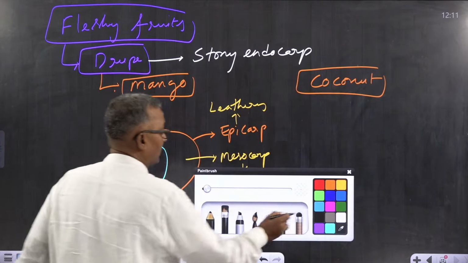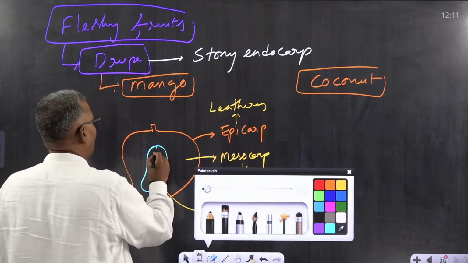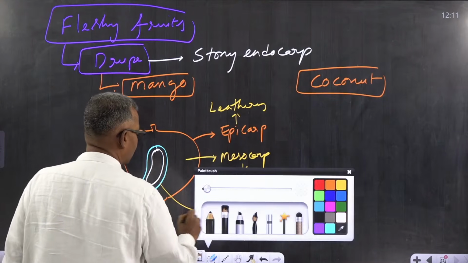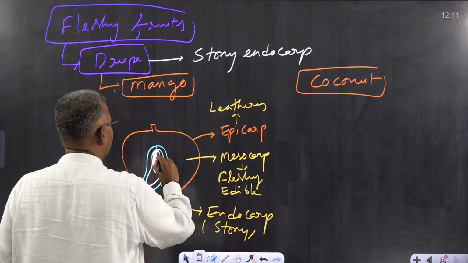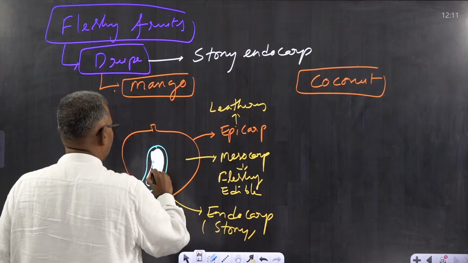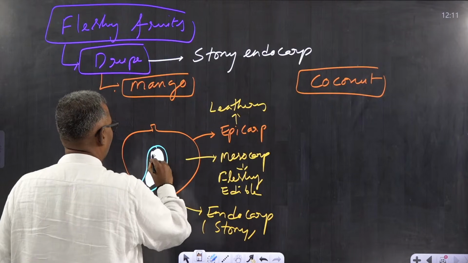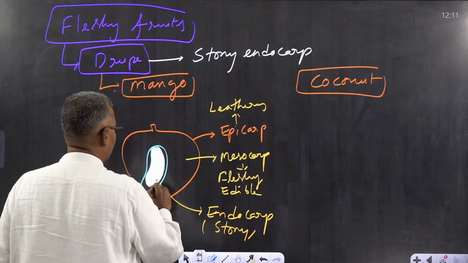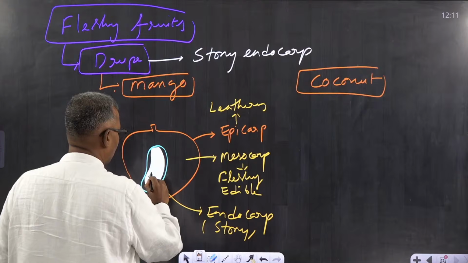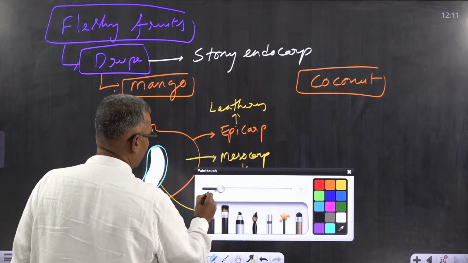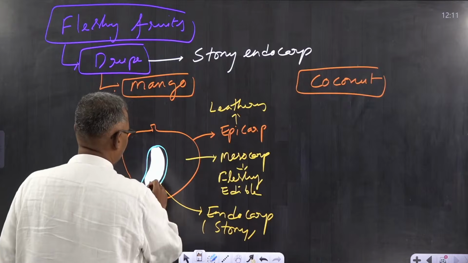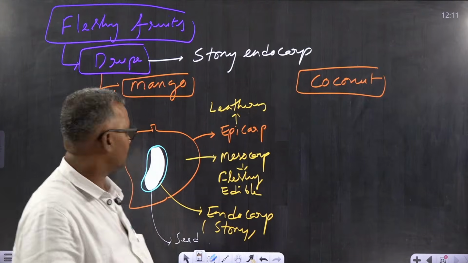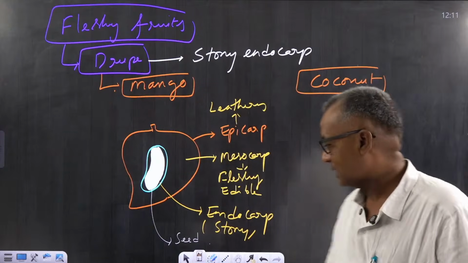And if you break this endocarp, inside you can see the seed. So, seed is present inside the endocarp. Got it? Is it clear for all of you? This is what you can see with mango.